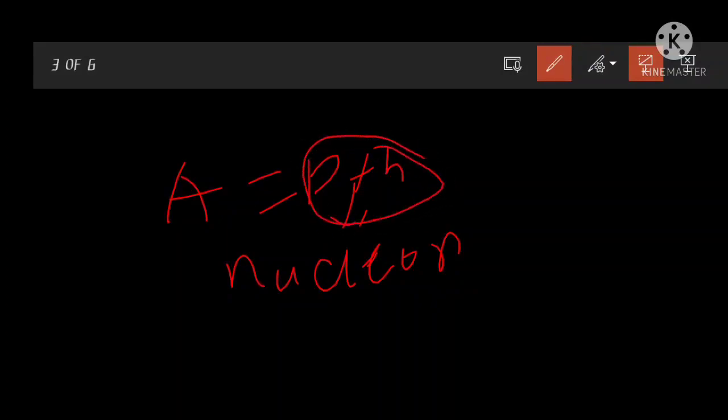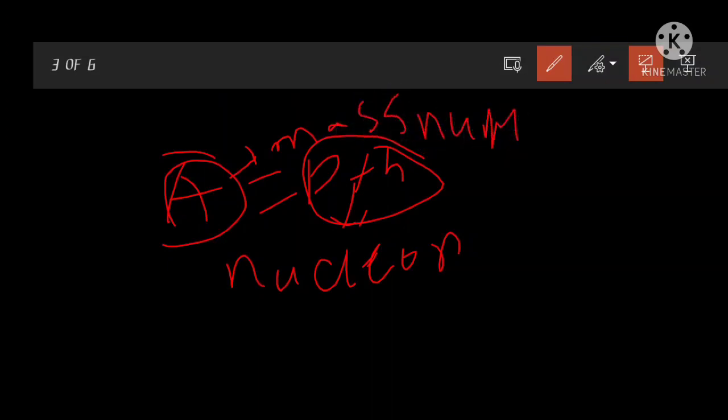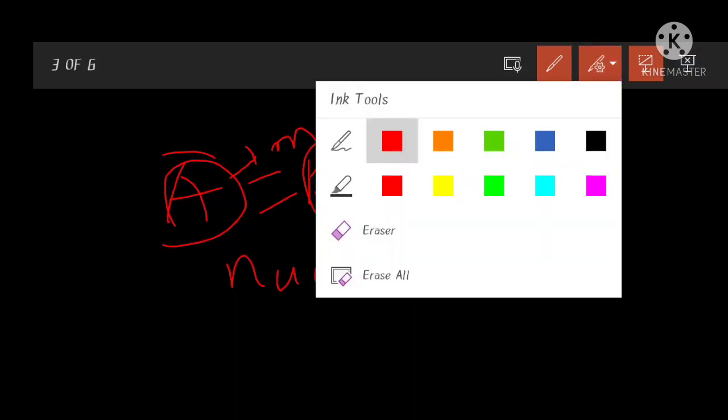So the sum of protons plus neutrons is called the mass number. A means mass number, right? So this is the explanation for the mass number and atomic number.